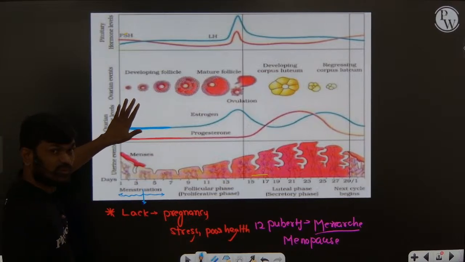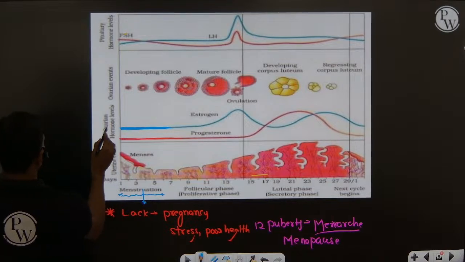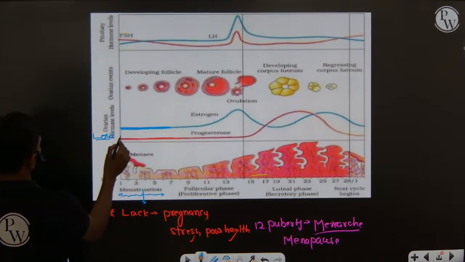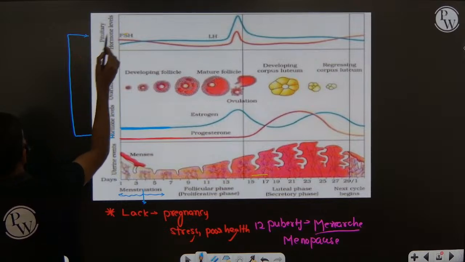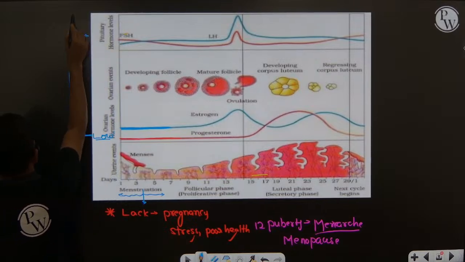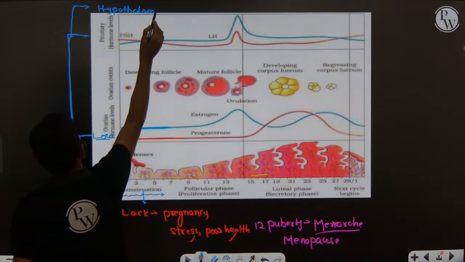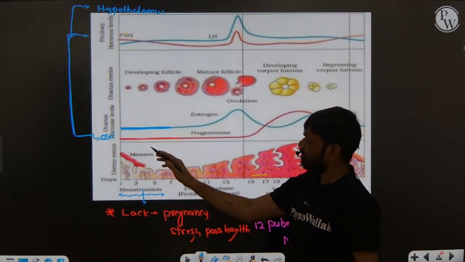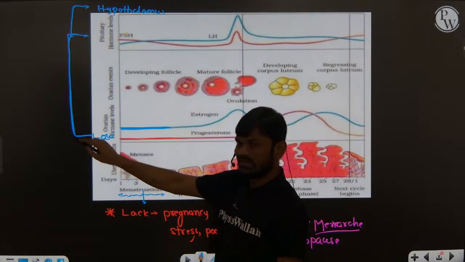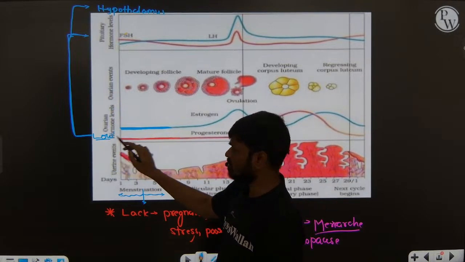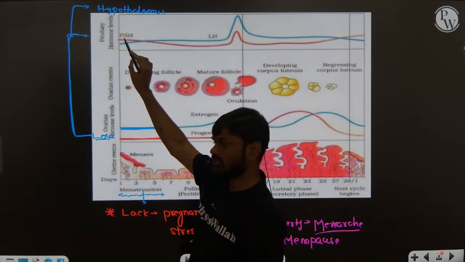The low concentration of these two hormones, estrogen and progesterone, in the circulation sends a positive signal to the anterior pituitary gland and also the hypothalamus, the hypothalamus and the anterior lobe of the pituitary gland. Then